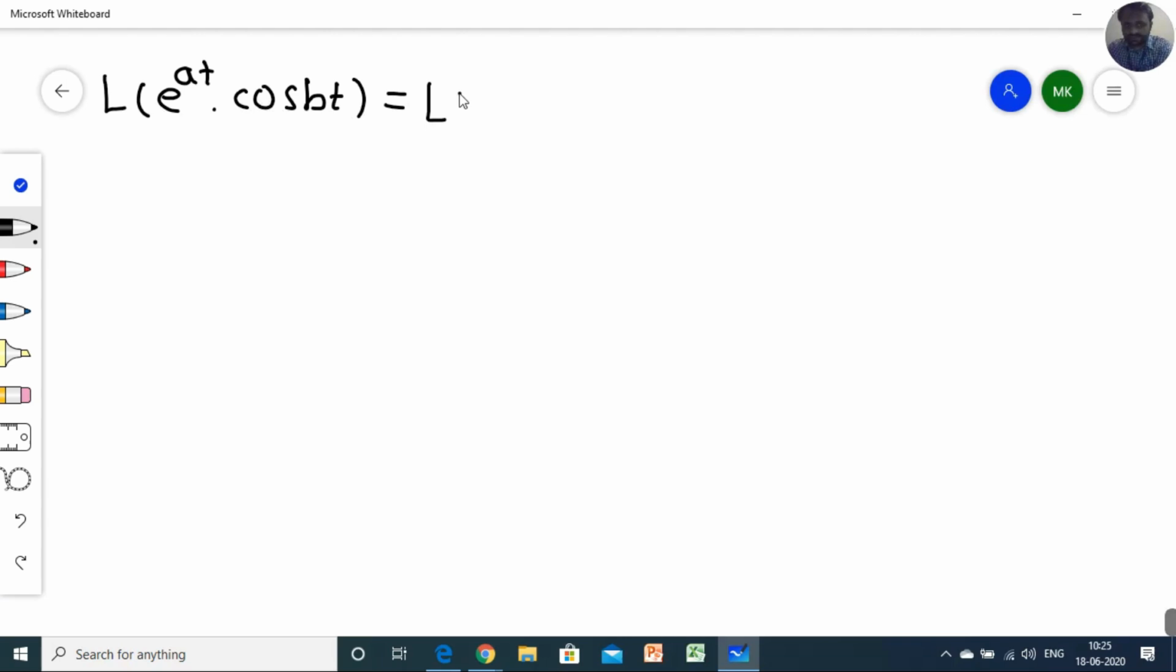So Laplace of e raised to at here as it is, and I'm just calculating Laplace of cos bt. So it becomes s upon s square plus b square, because the variable is t and the constant is b. So s square plus b square.